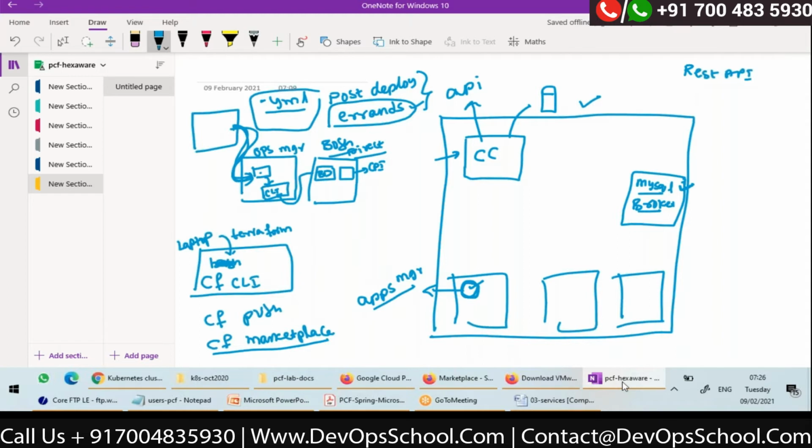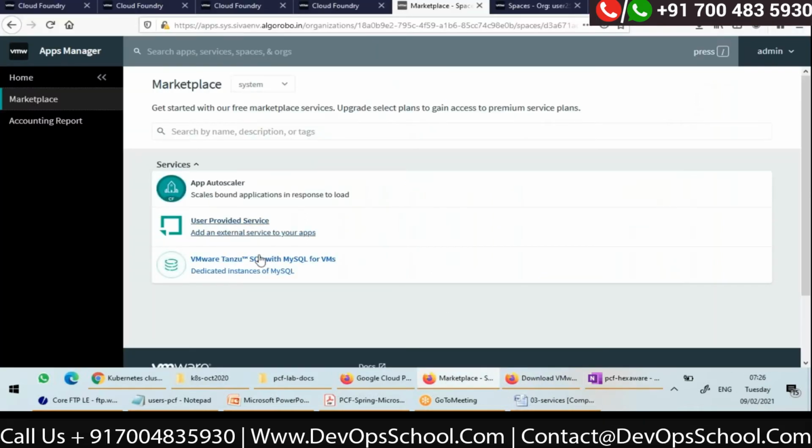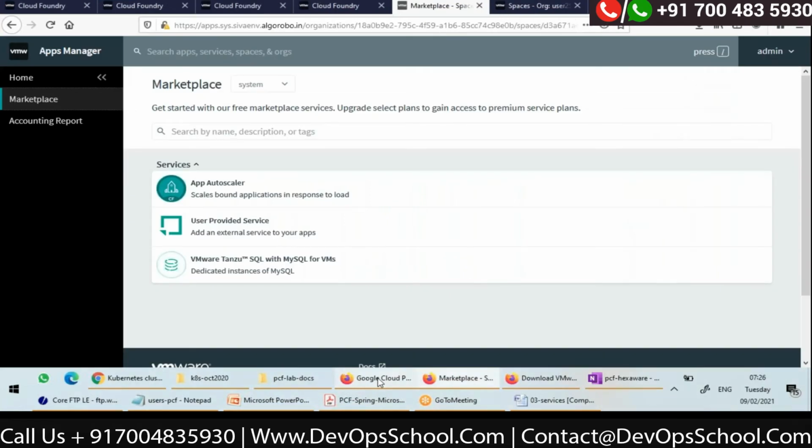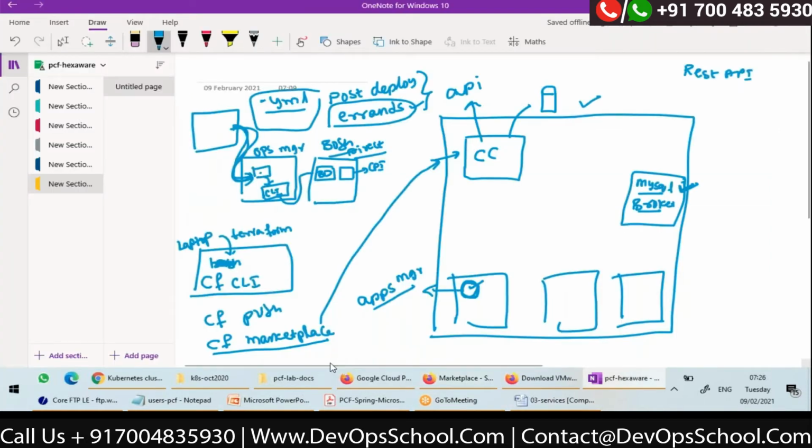then the request will go to Cloud Controller. A cf command means every request will go to Cloud Controller. It will display the information about this service, whatever you are seeing on the UI. This information will be shown. Okay, but now my question is, use your common sense and tell me, how does this Cloud Controller know that there is a service installed?